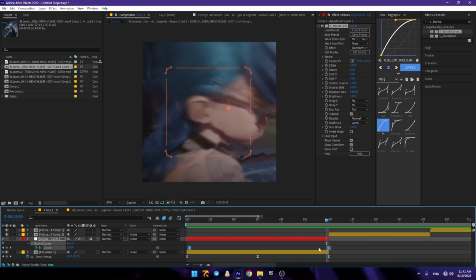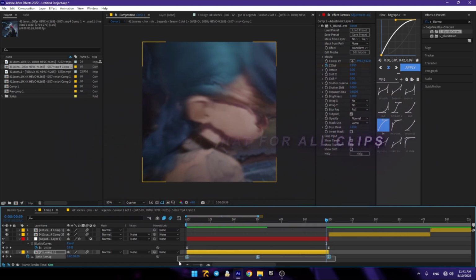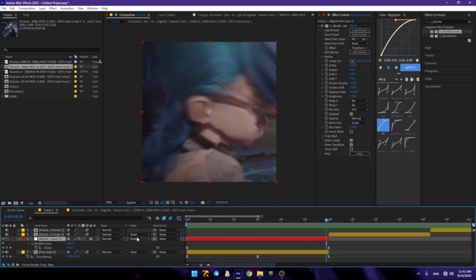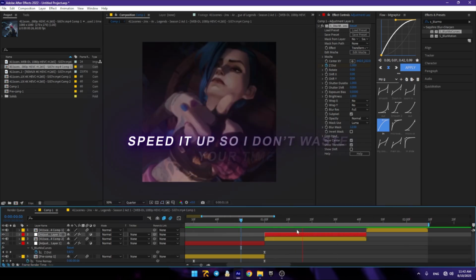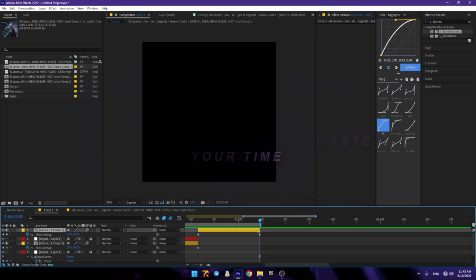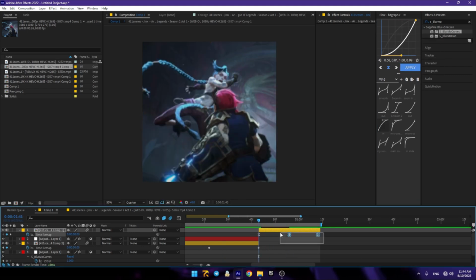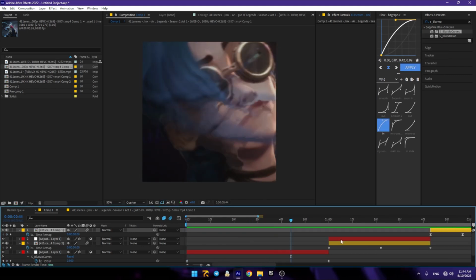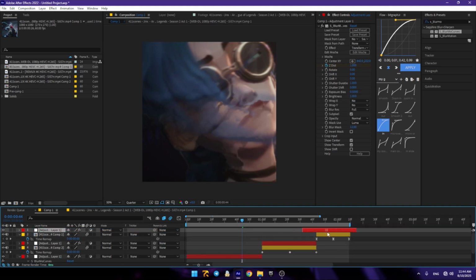Now just put this to the end and add motion blur for your clip. Okay, now copy this, copy the adjustment layer. Add the adjustment layer for the last layer too, and we're just done.